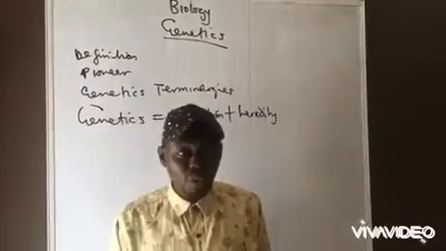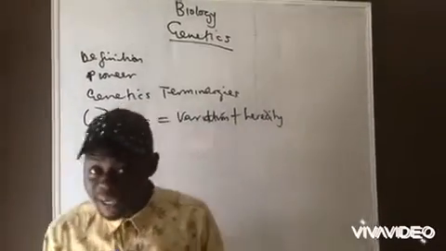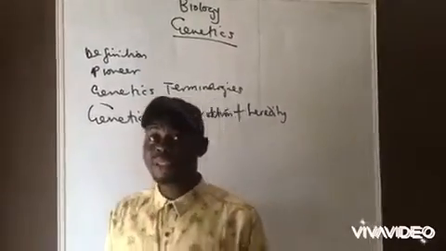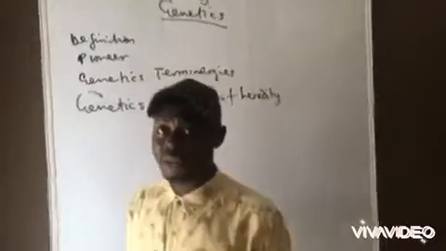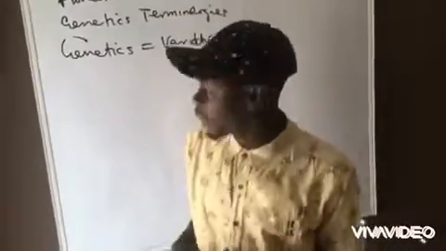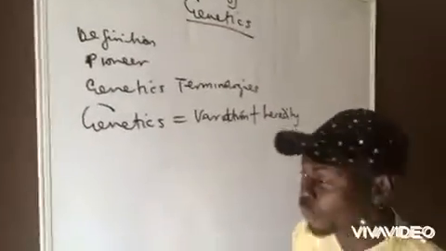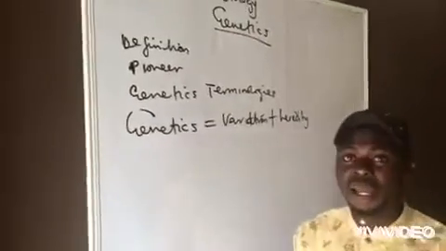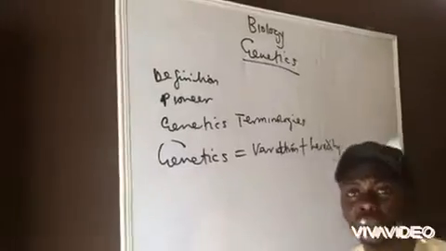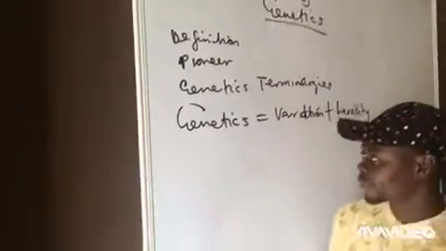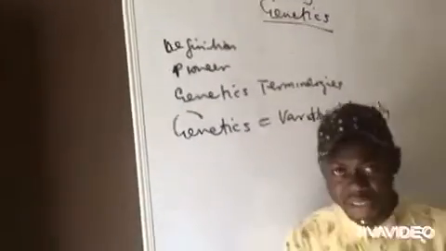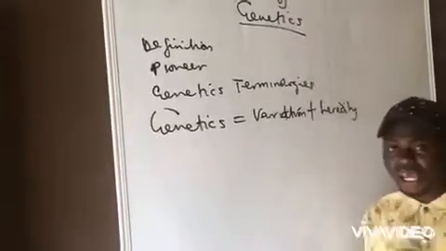Just like the way I am dark in complexion, that means that I inherited that color from my parents. So heredity simply means the transmission of genetic inherited characters from parents to offspring. We can't talk about genetics without talking about variation as well.